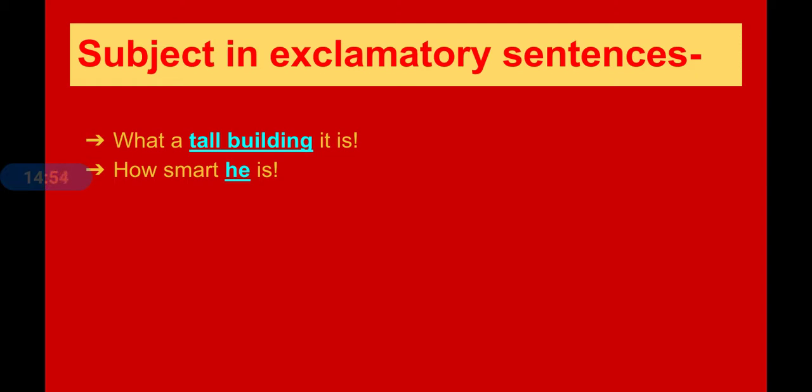Or you have one more method: we can convert this into an interrogative sentence, or you can convert it into a statement. It is a tall building. If we convert it into a normal statement, what will it become? It is a tall building, right? Then we ask what the main part in that sentence is, and we get the answer. So here, tall building is the subject. How smart he is. Whom are we talking about here, who is very smart? He is the subject.